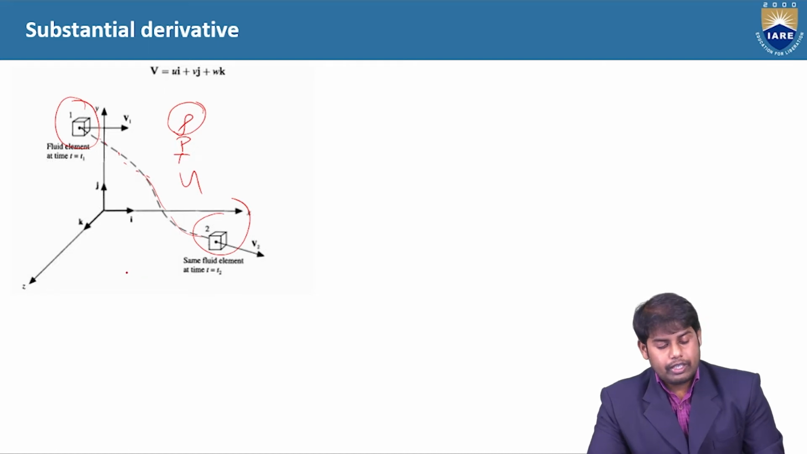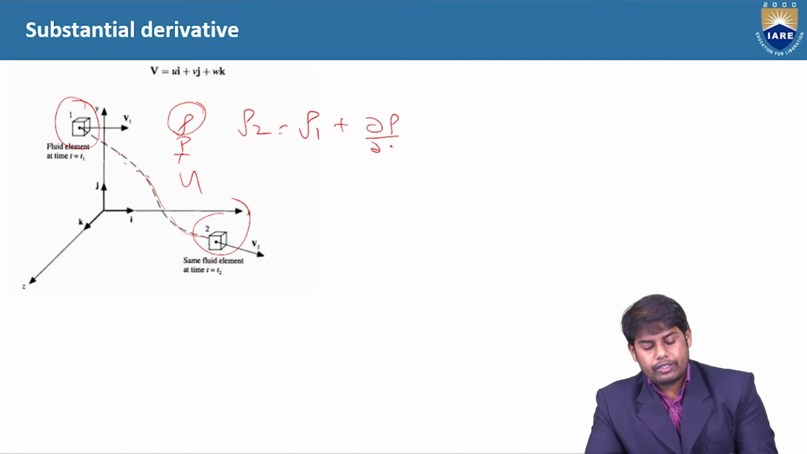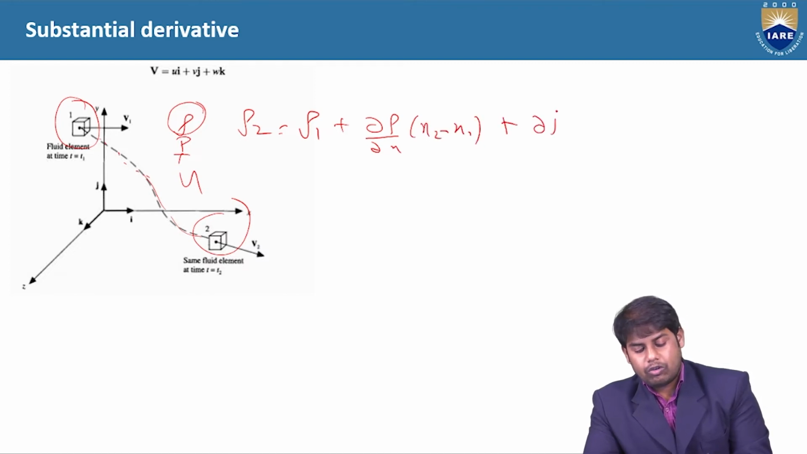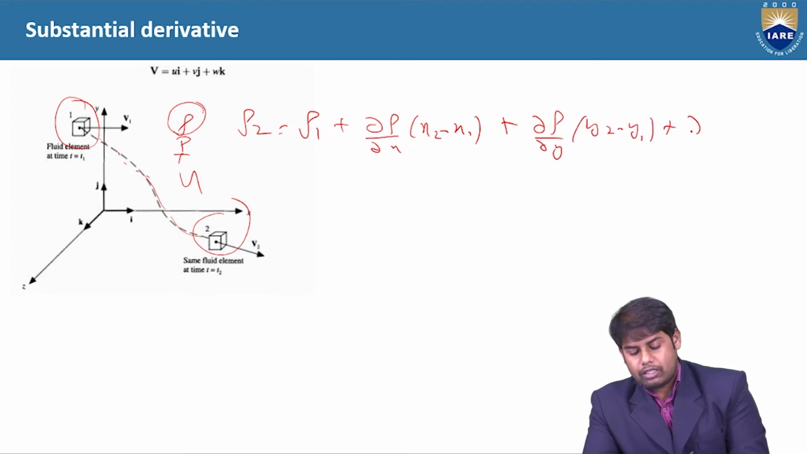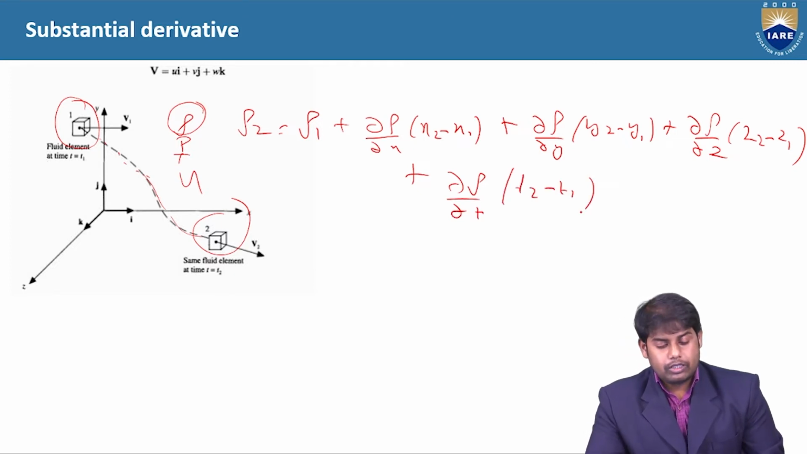Fine. So we have seen that the density at the second point, rho 2, will be equal to rho 1 plus dou rho by dou x into x2 minus x1, plus dou rho by dou y into y2 minus y1, plus dou rho by dou z into z2 minus z1, plus dou rho by dou t into t2 minus t1. So these are the terms which we had seen for the Taylor series expansion.